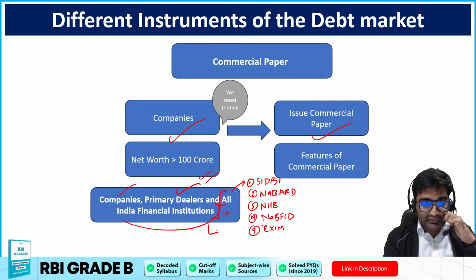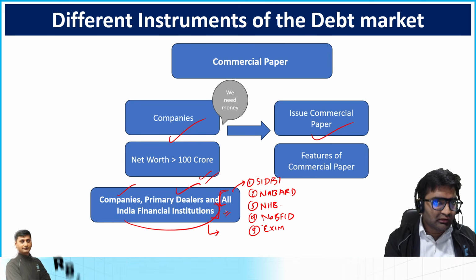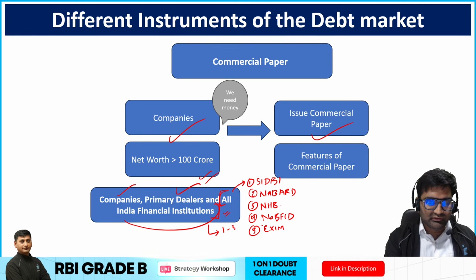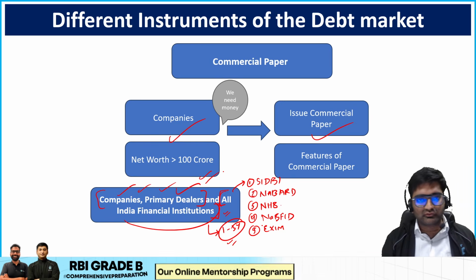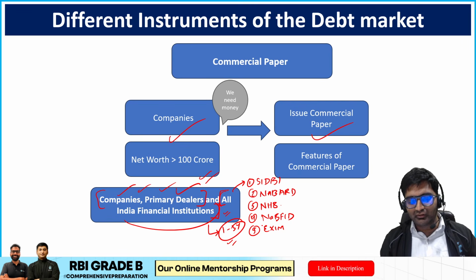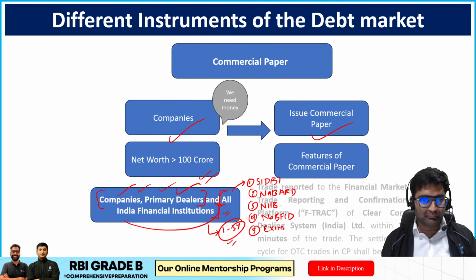Like they can issue the commercial papers which have a time period mostly greater than 1 year, 1 year to 3 years time period. Okay, so this is not short term for them, but for primary dealers and companies, when they issue these sort of bonds, they issue short term commercial papers only.